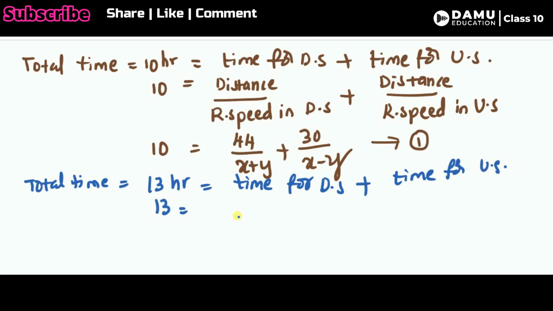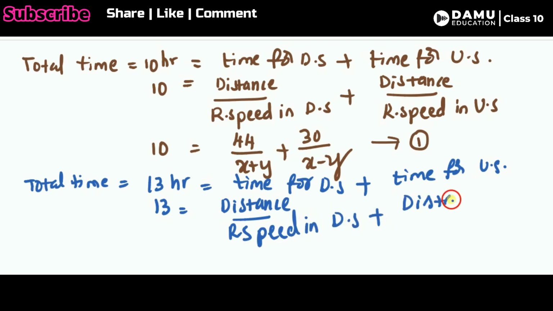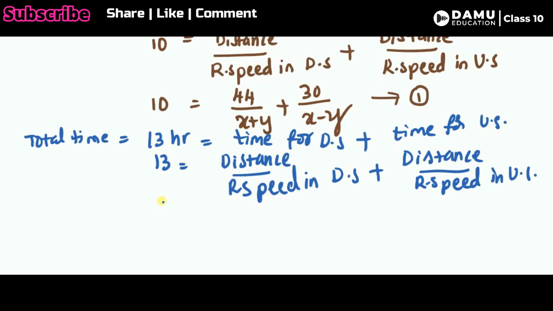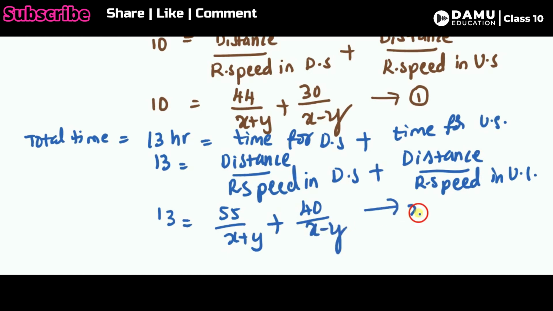So 13 will be equal to distance by relative speed in downstream plus distance by relative speed in upstream. For both of these we need to know the equations. So 13 will be equal to the distance traveled in downstream, which is 55, so 55 by x plus y, plus the distance traveled upstream, which is 40 kilometers, by x minus y. Let's take this as equation 2.